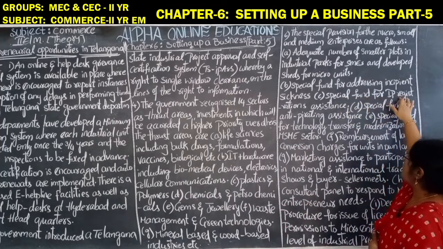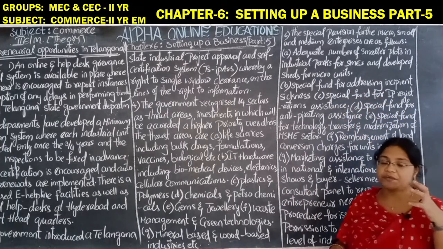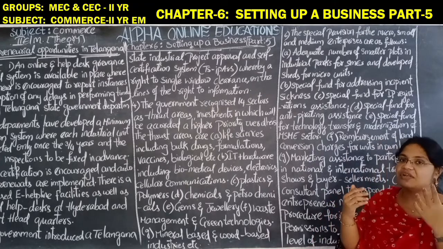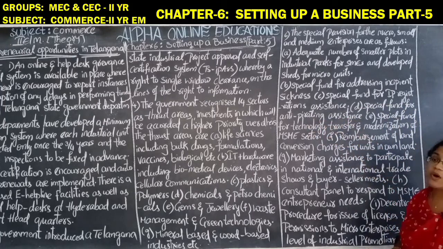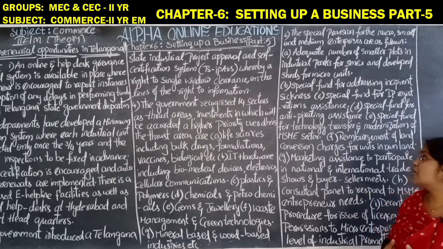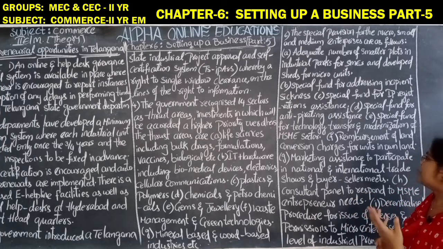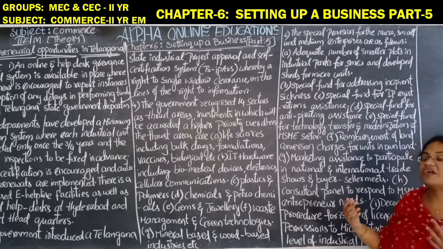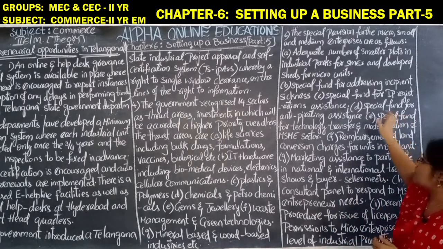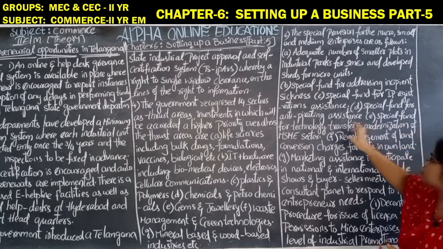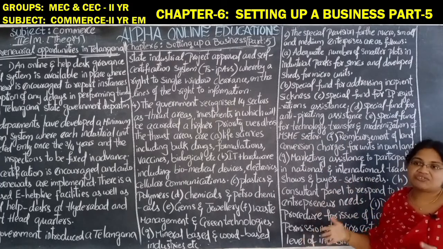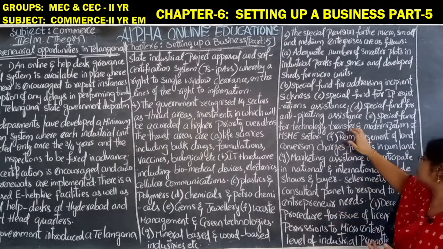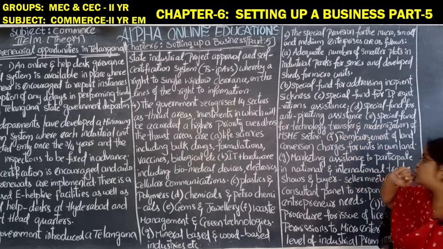Special funds for IP registration assistance. In order to get IP registration, the government will give special funds. Special fund for anti-piracy assistance. Special funds are given for the anti-piracy assistance, for those who are opposed to piracy. Special fund for technology transfer and modernization of the MSME sector. Whatever the old, traditional technology is there, it is replaced with modern technology.